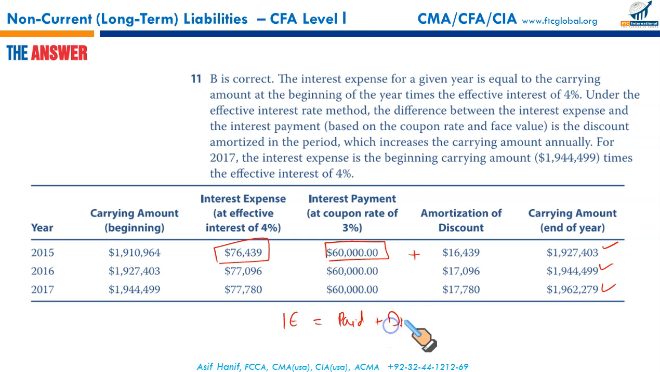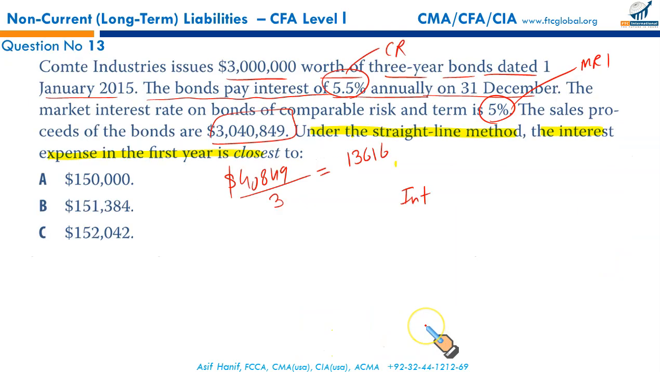In case of discount amortization, your expense is equal to paid plus discount amortized, right? But if it's a premium bond, there will be a change. Interest expense is equal to what you have paid minus premium amortized in that year. So that's what you're going to do in this question.